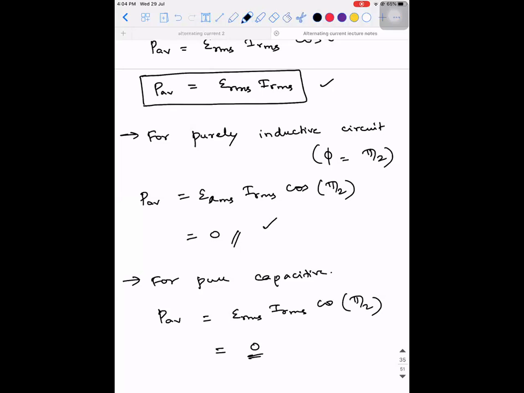So what we are trying to say from this is, if you connect an AC source across a purely inductive circuit or a capacitive circuit, what is the average power consumed by them? The average power consumed by them is 0. Okay, you're able to understand. So there will be no dissipation of power taking place. Whereas, which electronic component has the capacity to dissipate the energy? It is a resistor. Are you guys able to understand? So why this is happening, now I'm going to explain it.